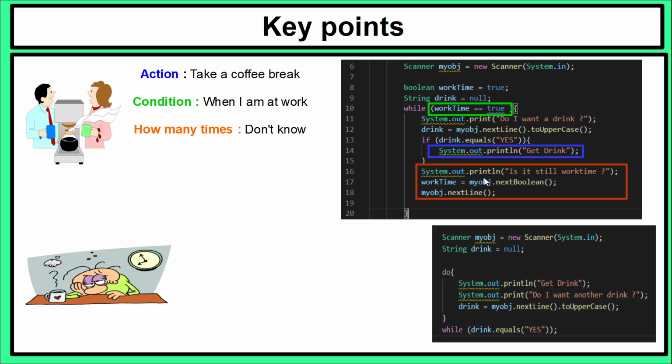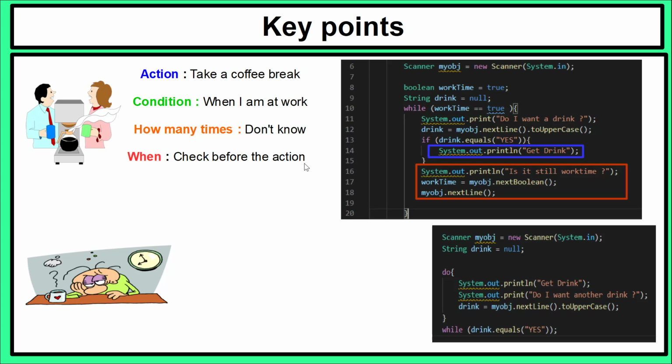So in this code, I've actually asked a question: is it still work time? And if they answer yes, or if they answer true, then I know that it's still work time in the condition, and we'll execute it again. If they answer false or no, then that loop will break and we'll move out of it. So in any kind of while statement, if you don't know how many times you're going to go round, you need to make sure that you ask some kind of question that allows you to change that conditional variable.